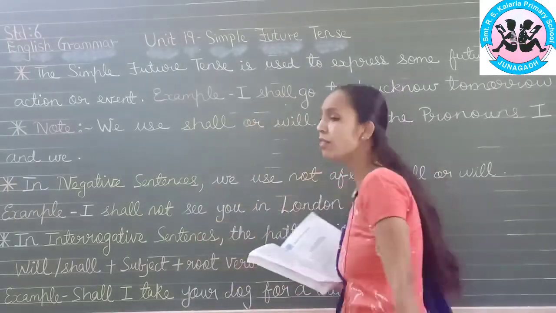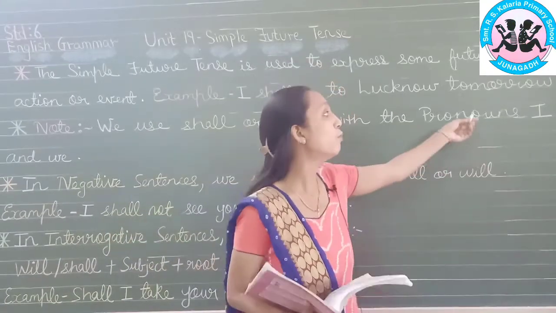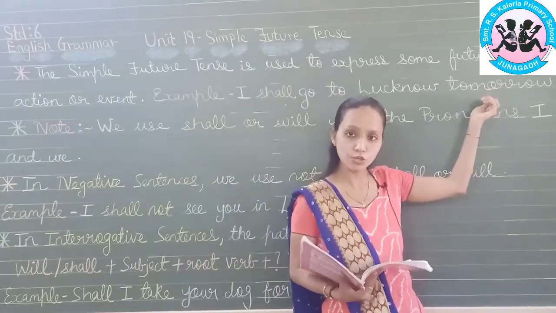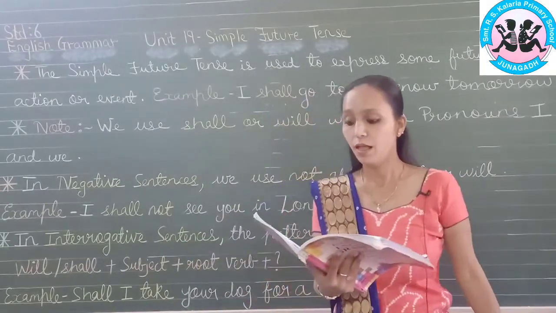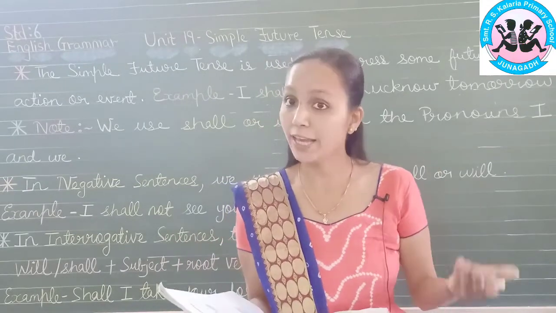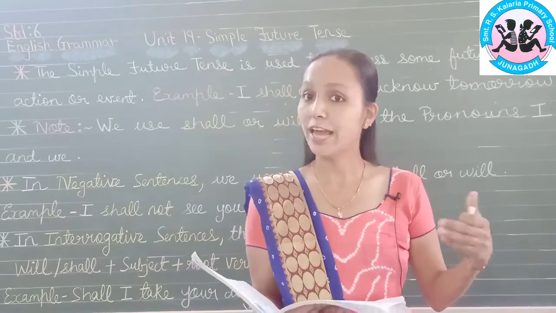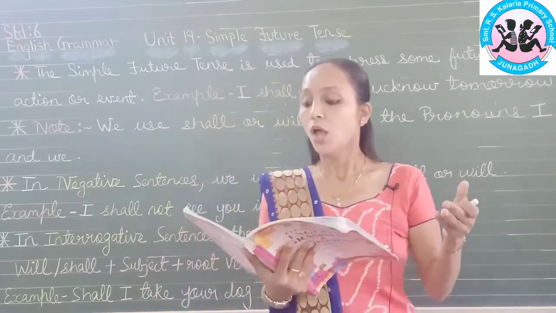Example, I shall go to Lucknow tomorrow. The word tomorrow implies future. And in the future tense we use shall or will. One more example, he will come here on Sunday. Sunday has not yet come, so he will come here on Sunday.